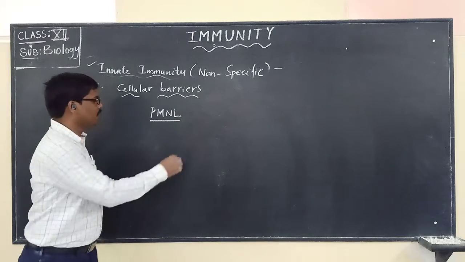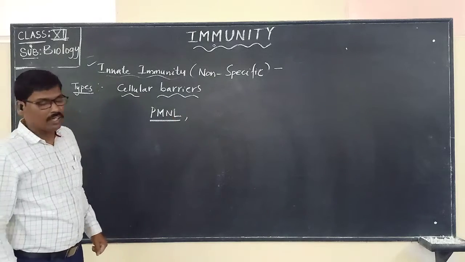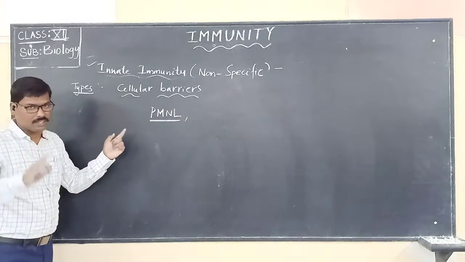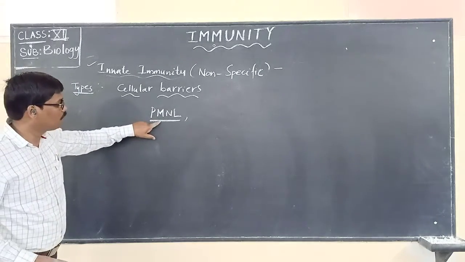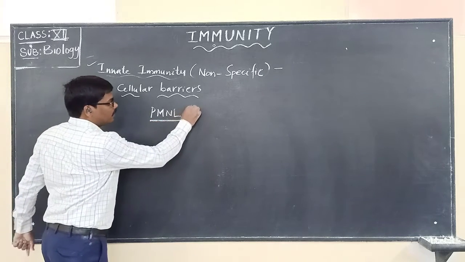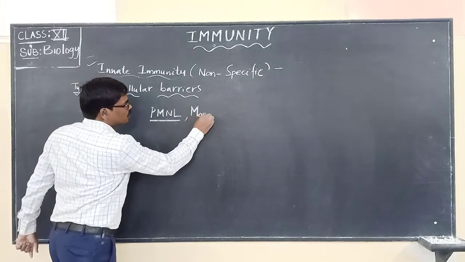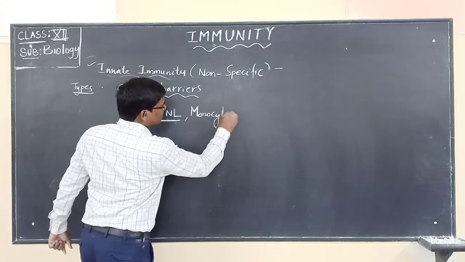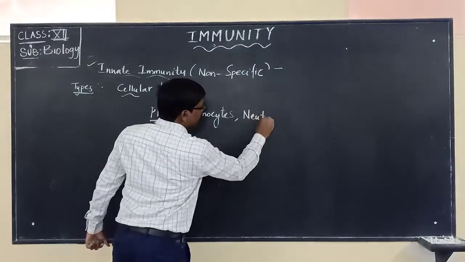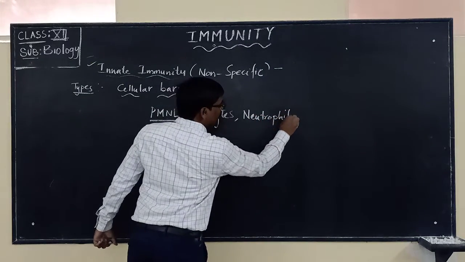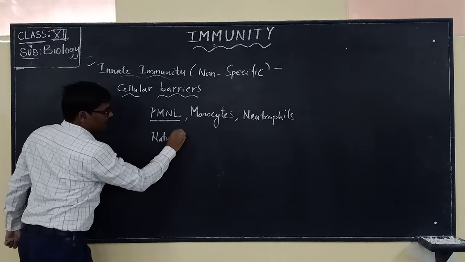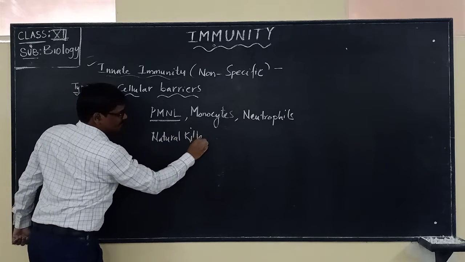Then the other one is the monocytes, and there are also neutrophils. There are also natural killer cells.